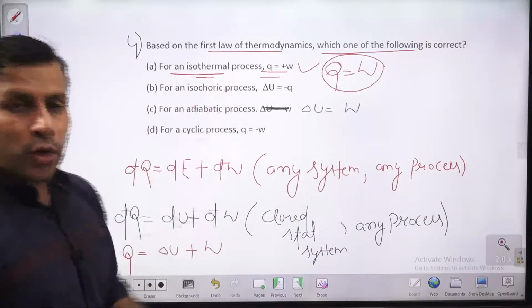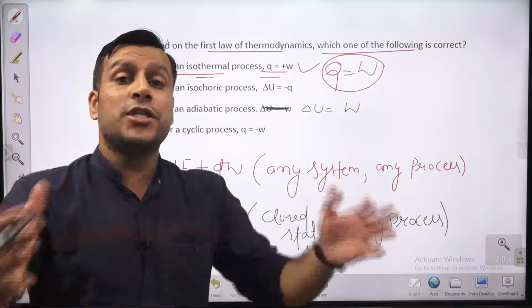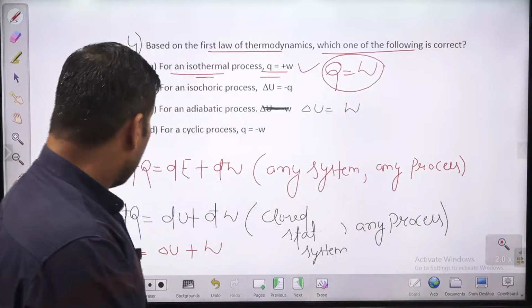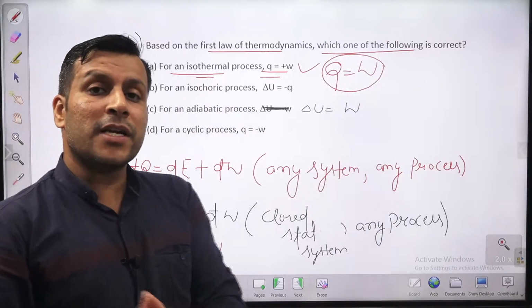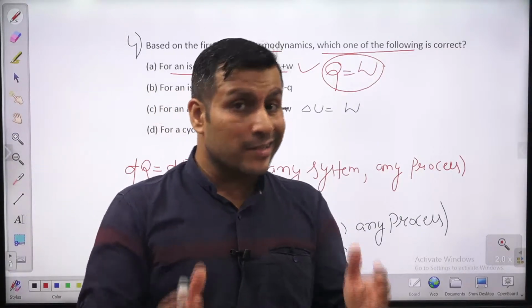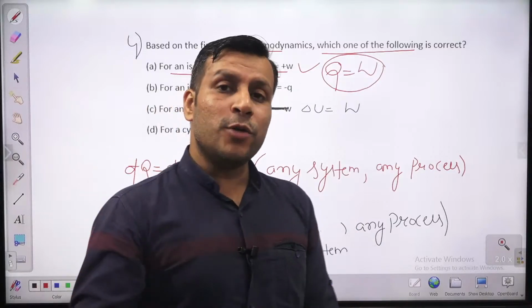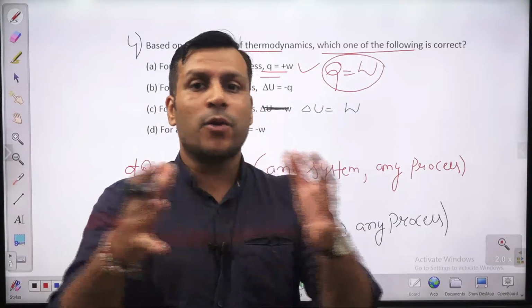For an isochoric process, isochoric means a rigid container, constant volume. So for constant volume, what will the work be? 0. Reversible work is PdV. For a closed system, reversible work is PdV. And if the change in volume is 0, the boundaries of a closed system are not changing.